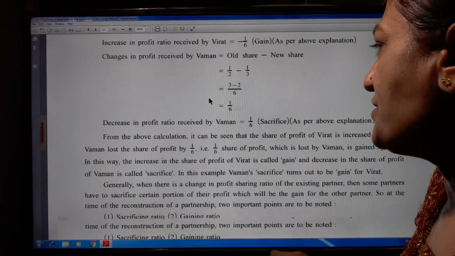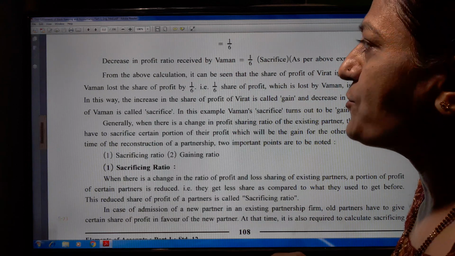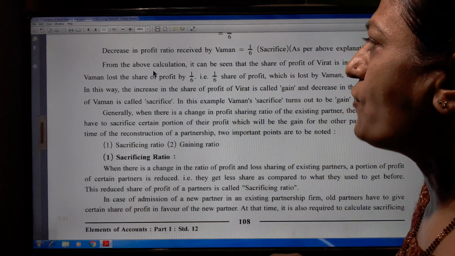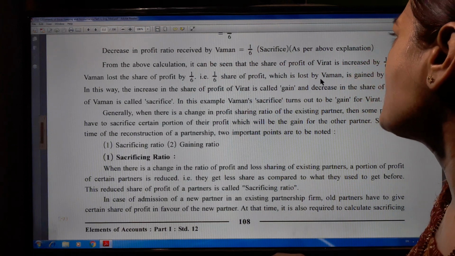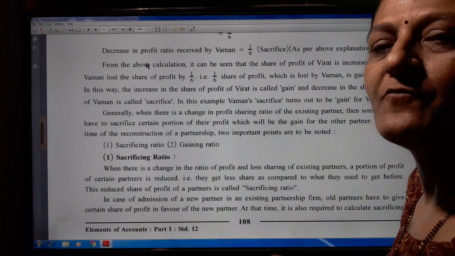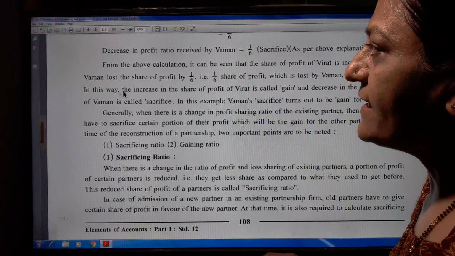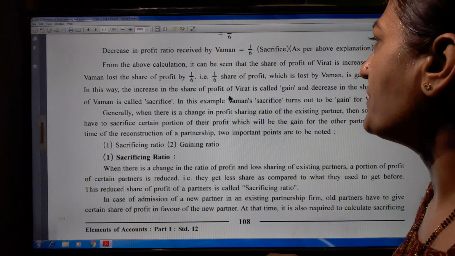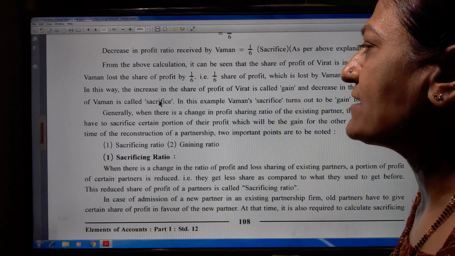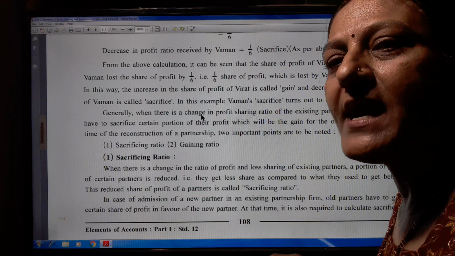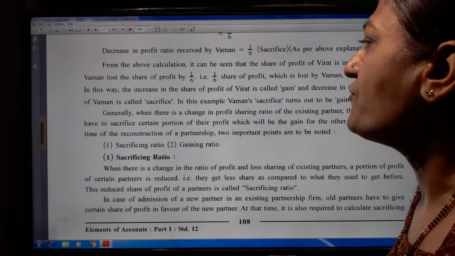From the above calculation, it can be seen that the share of profit of Virat is increased by 1/6 and Vaman lost 1/6 of the share of profit. The 1/6 share of profit lost by Vaman is gained by Virat. In this way, the increase in the share of profit of Virat is called gain and the decrease in the share of profit of Vaman is called sacrifice. In this example, Vaman's sacrifice turns out to be a gain for Virat.